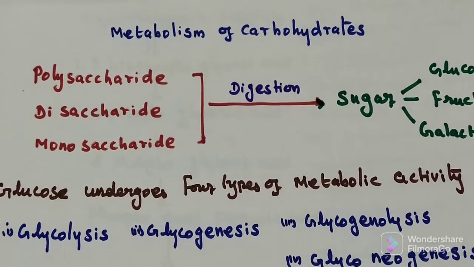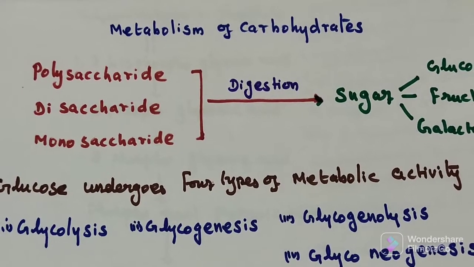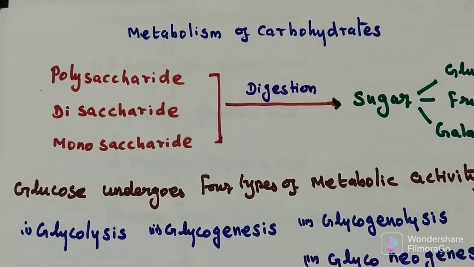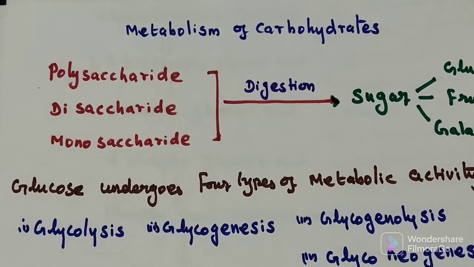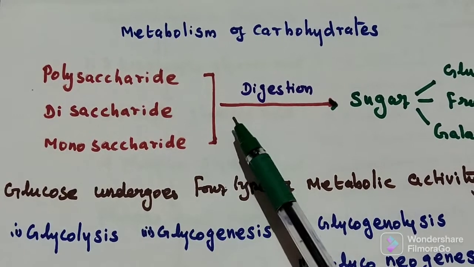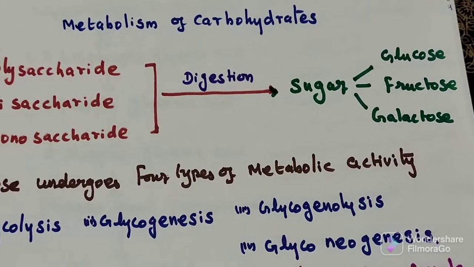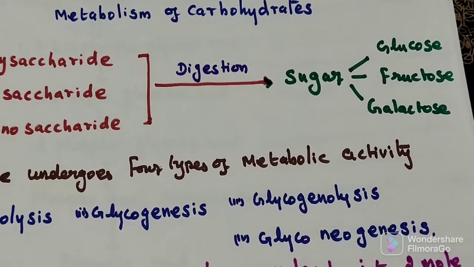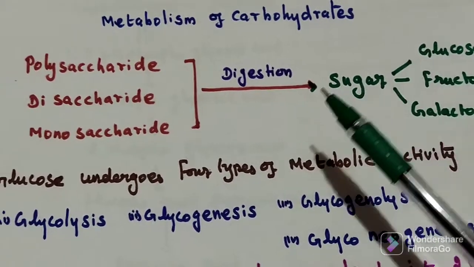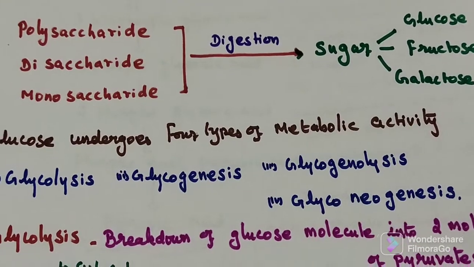Topic of discussion is metabolism of carbohydrate. Carbohydrates are the main part of our food. They are present in the form of polysaccharide, disaccharide or monosaccharide. After digestion, they are converted into simple forms of sugar. It may be glucose, fructose or galactose. The main one is glucose. Glucose undergoes 4 types of metabolic activity.